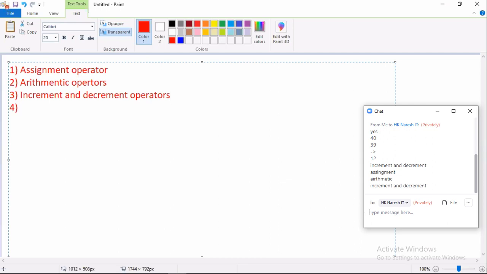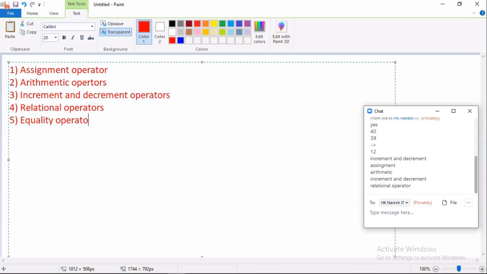After increment, decrement and arithmetic operations are completed, the values are ready. I want to verify whether these values are valid or not, right? So for that, relational operators. Relational operators only know lesser or greater. I want another category, that is called equality operators. These equality operators find whether the given values are exactly equal or not.